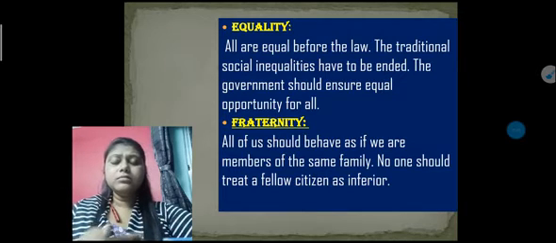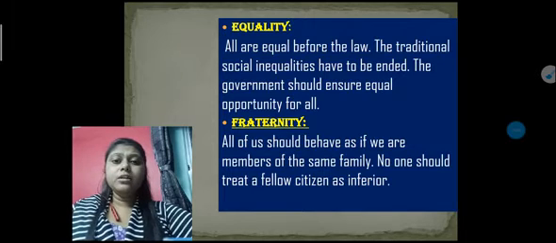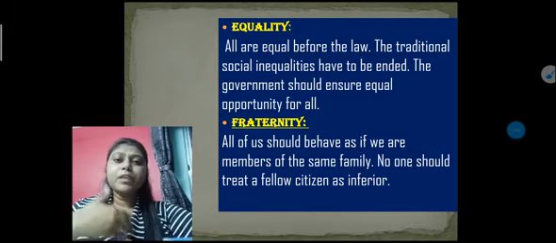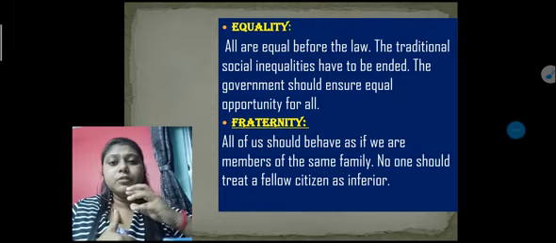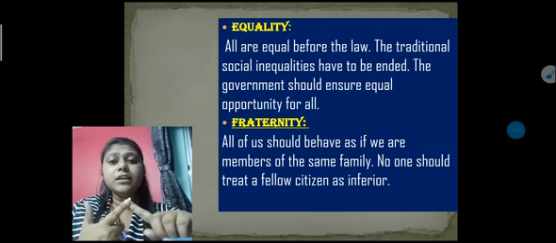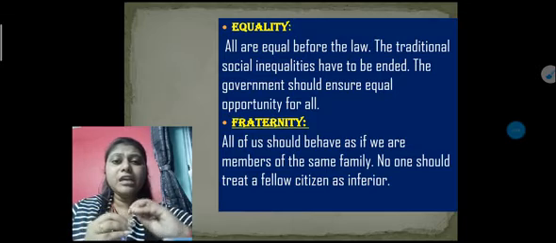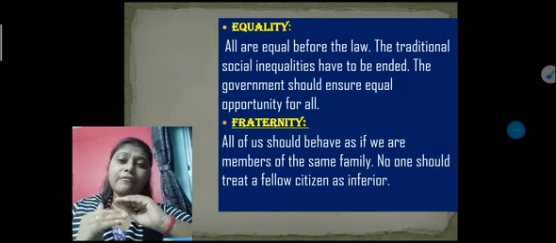In a family, different kinds of people are living. One child may be good in study, one child is good in sports, someone is good in cooking. In your own family, your mother has some different kinds of good qualities, your father has other good qualities, and you have other good qualities. So in your family, each and every member has different qualities in them. Not all the members have equal kinds of qualities.